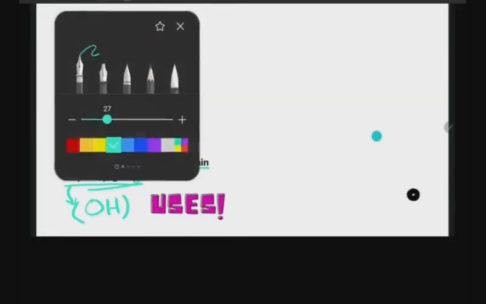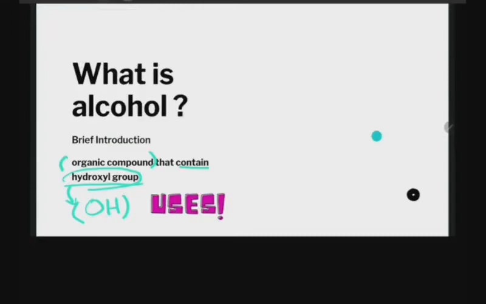But you have to understand that it doesn't only contain the hydroxyl group. For example, if your compound has C double bond O OH, yes, it contains the OH, but it also has the C double bond O. So we don't call this an alcohol.